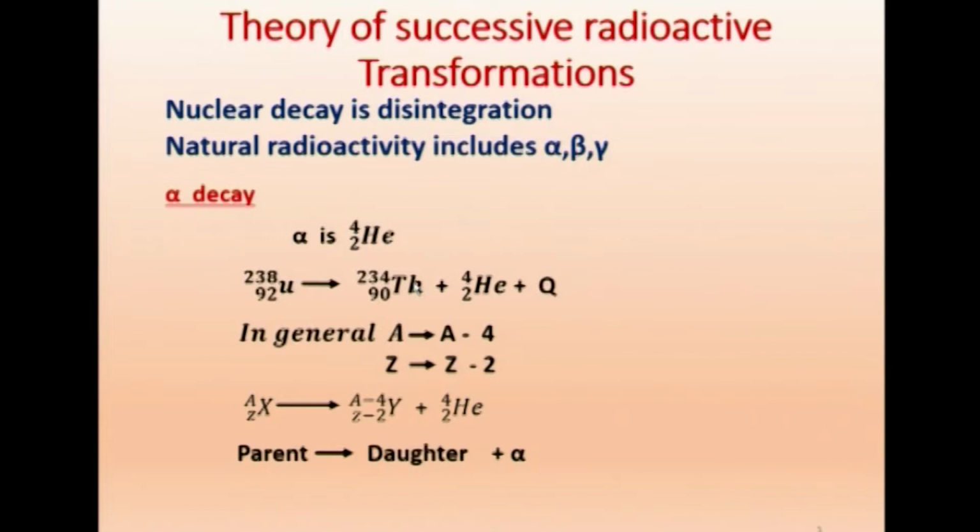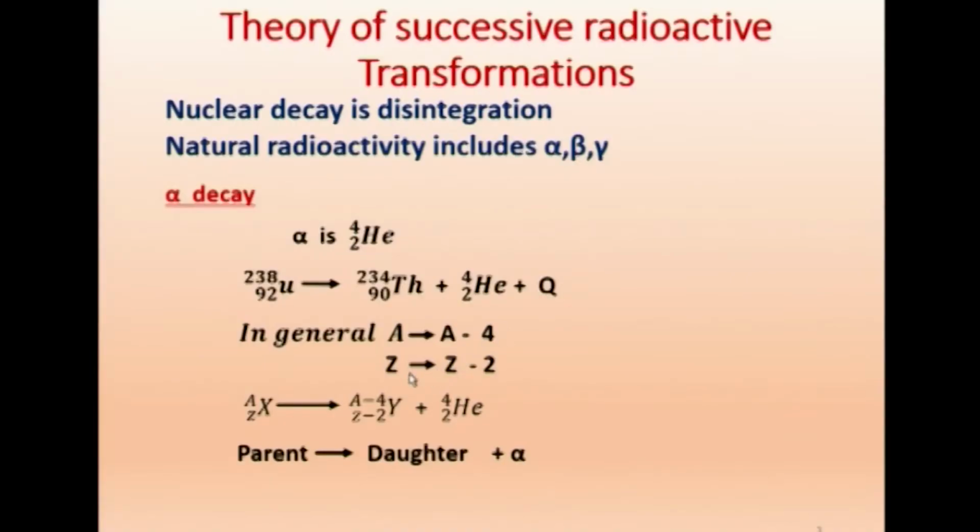Of course, we will have a recoil of the daughter also, but the recoil of the daughter will be very small compared to the kinetic energy carried by the alpha particle. So, this Q value is nothing but the difference in binding energy between the parent and daughter, which comes as energy carried by the alpha particle. In general, for alpha decay, the mass number A will become A minus 4, and the atomic number Z will become Z minus 2. So, that is what you see.